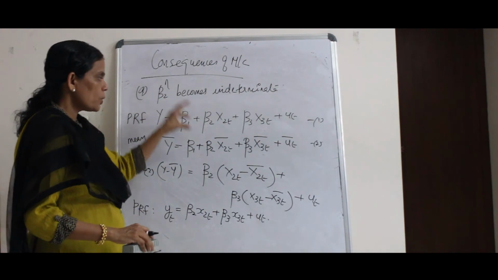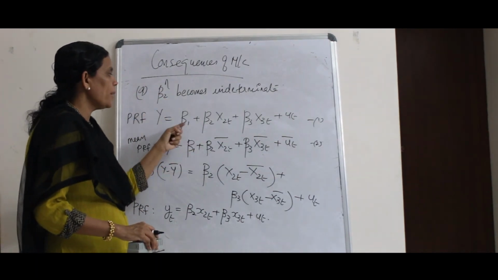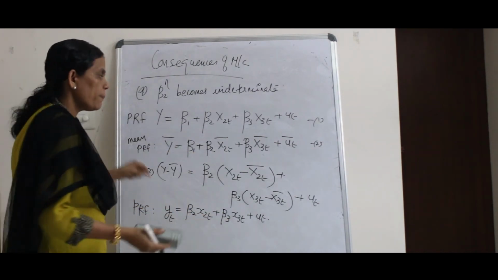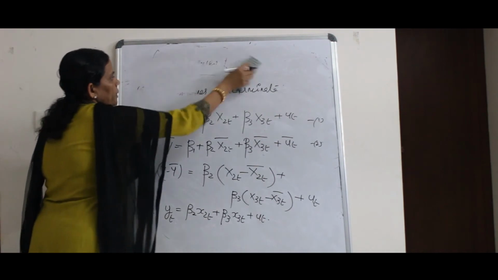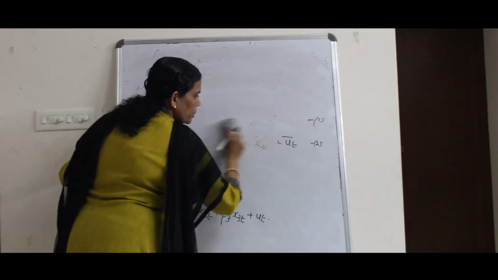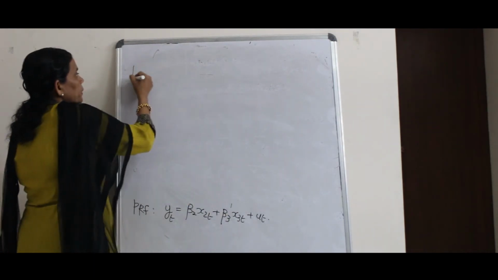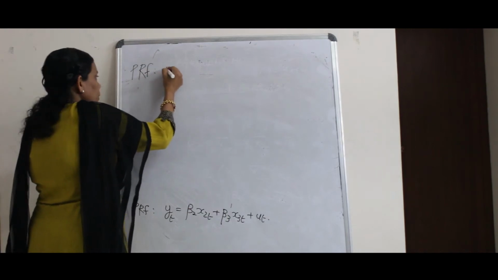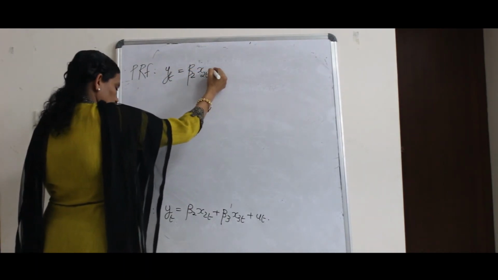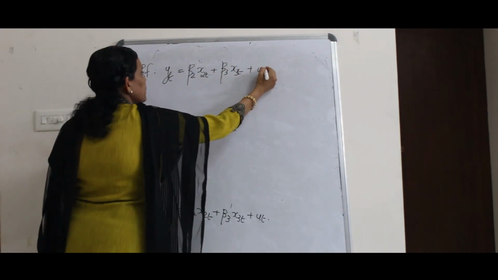I have rewritten this in order to eliminate beta 1, so that you will have only a limited number of variables.